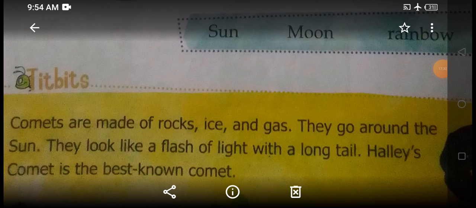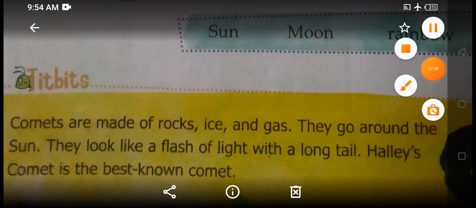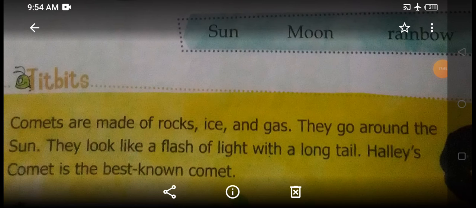Now, we'll read this again. Comets are made of rocks, ice and gas. They go around the sun and they look like a flash of light with a long tail. Halley's Comet is the best known comet. Now, children, you can see in your book, there's a picture of a comet.